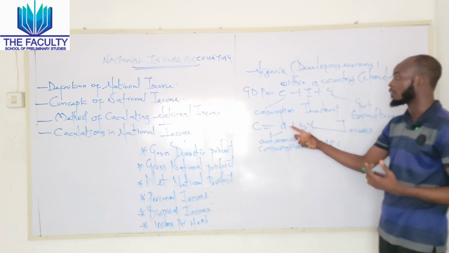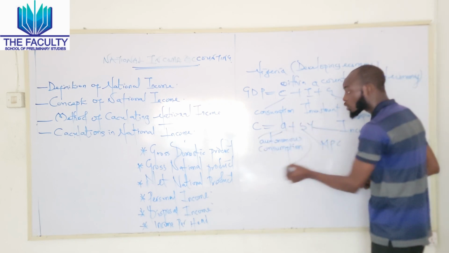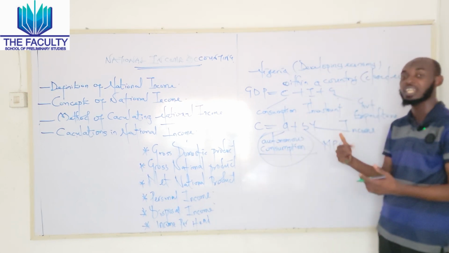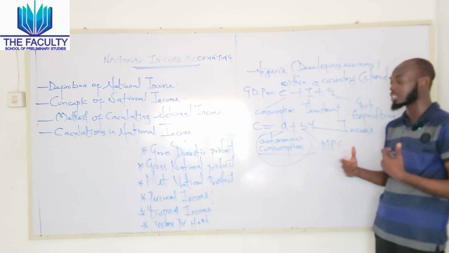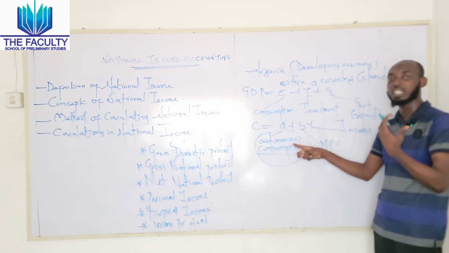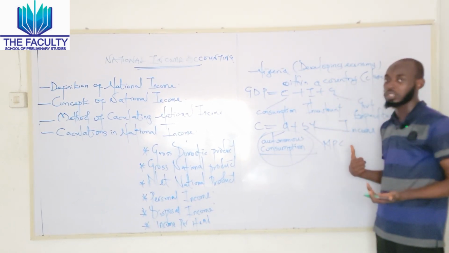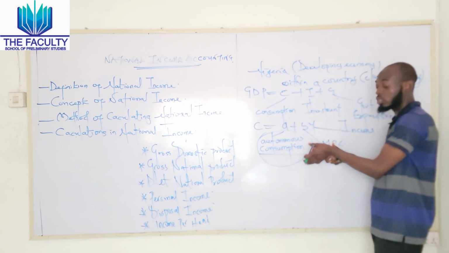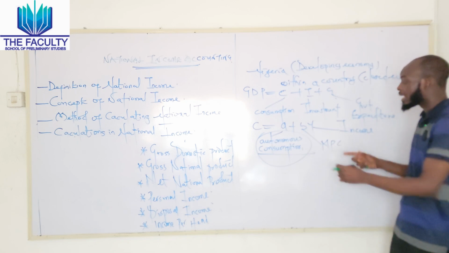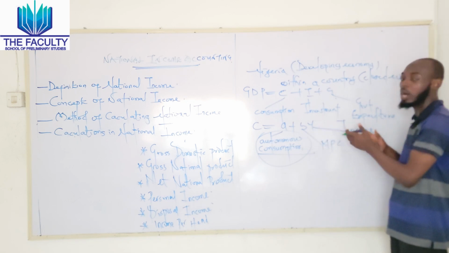So this kind of consumption, which is equal to A plus BY, where autonomous consumption simply means the type of consumption that will occur irrespective of whether the country is generating income or not. It is also applicable to an individual who does not have any money, but at the end of the day, he has something to spend. So this kind of consumption normally occurs irrespective of whether you have the money to generate it or not. Now, our marginal propensity to consume is applicable to it as well, and also our income.